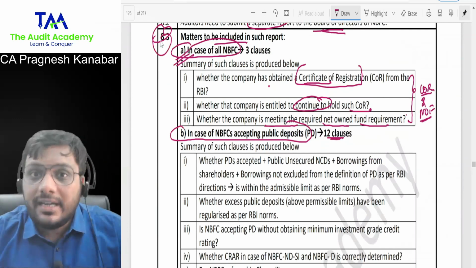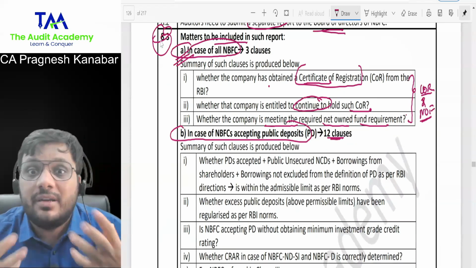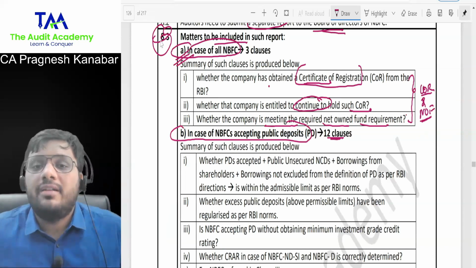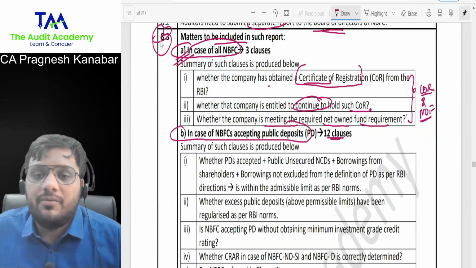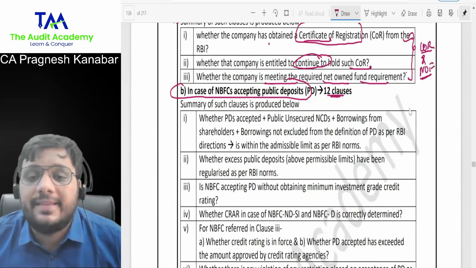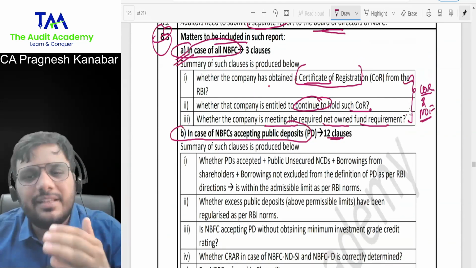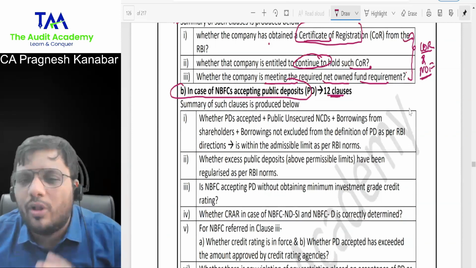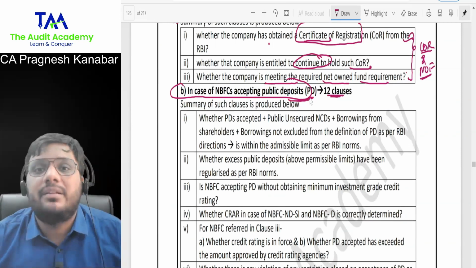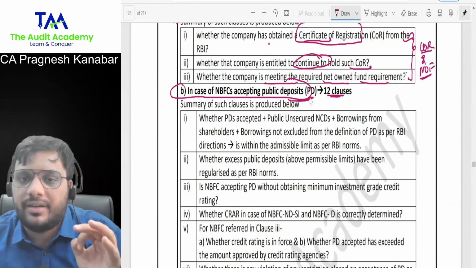I am now at least you will study these matters with some interest, why are you reading this? All right. So in case of all NBFCs, don't forget RBI wants us to conduct an inquiry on COR and net owned funds. This is much sensitive: NBFC accepting public deposit, all the clauses are not that sensitive. In case of NBFCs accepting public deposits, there are 12 inquiries to be made.